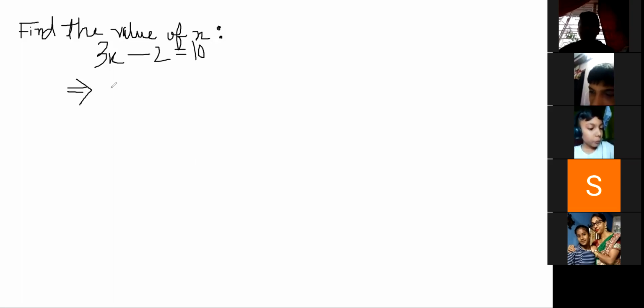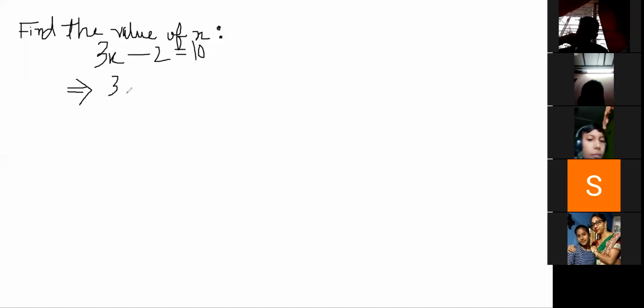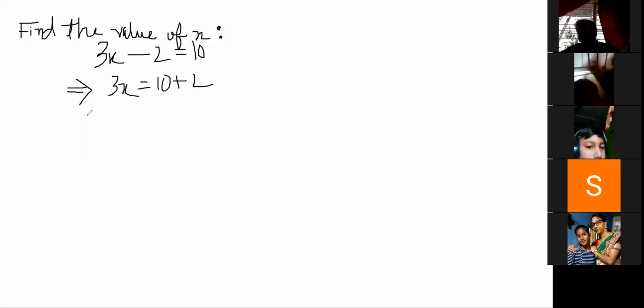To find the value of x, we have to keep x on the left hand side and put all the constants on the right hand side. Look at the steps one by one. First, 3x equals 10 plus 2. Is this step clear to everyone?